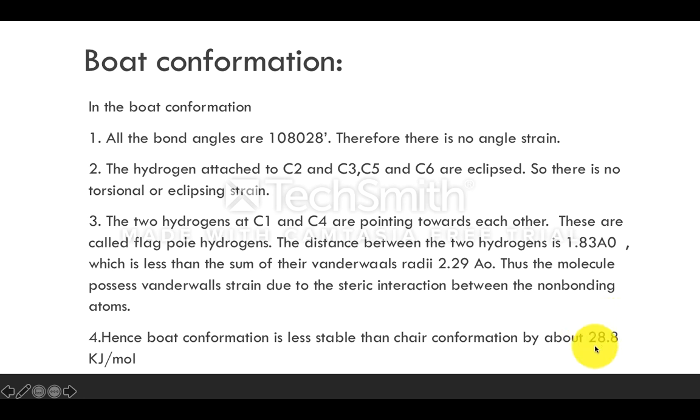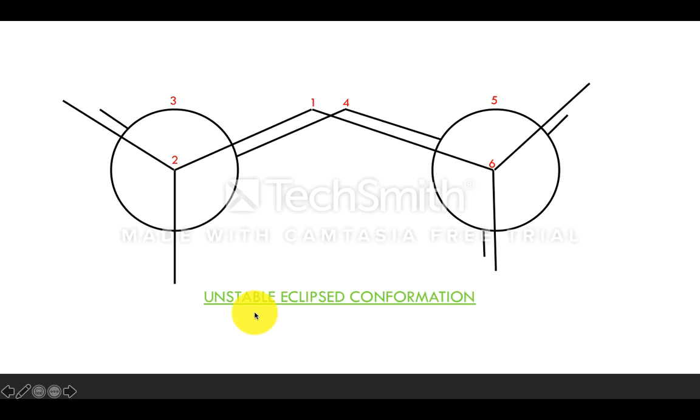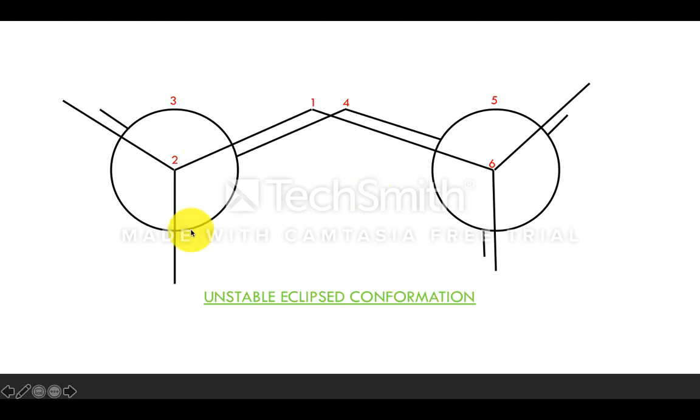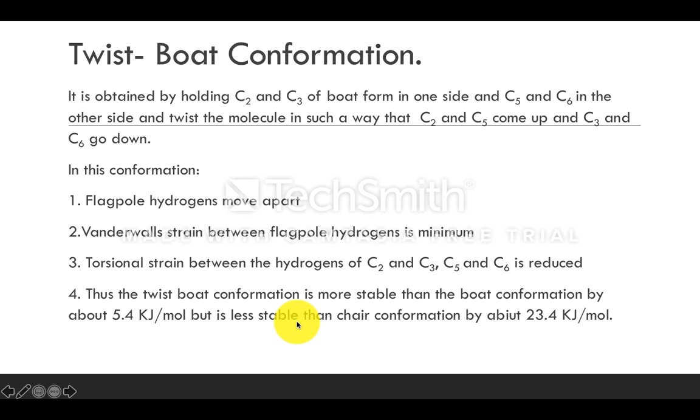What is the energy difference here? 28.8 kilojoules per mole. So this is about the boat conformation. This is the boat form or boat structure of cyclohexane, and this is the representation of the boat structure of cyclohexane in the form of the Newman projection, which is in eclipsed conformation. So till now we have learned regarding the two conformations. What are they? Chair conformation and also the boat conformation.